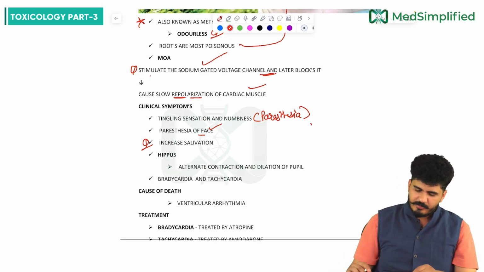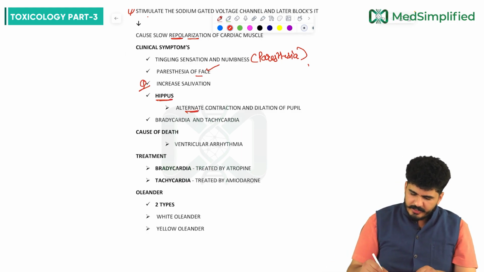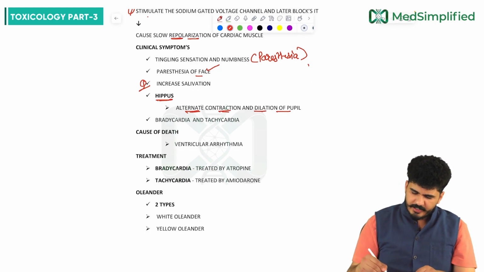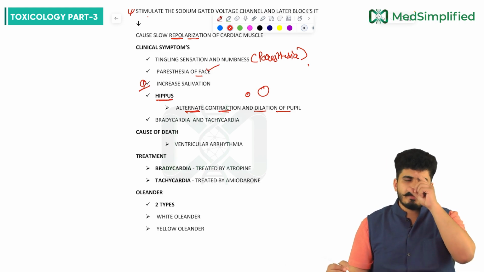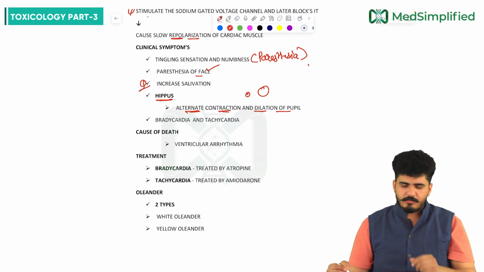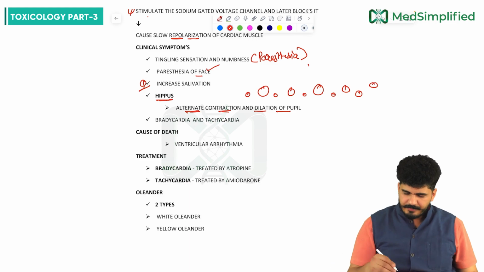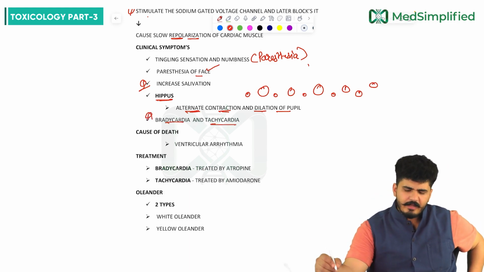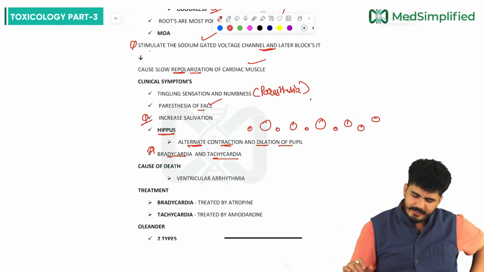It's just a mnemonic. Then hippus. What is hippus? Alternate contraction and dilatation of the pupil. Small, big, small, big, like this. Alternate contraction and dilatation of the pupil. Then bradycardia and tachycardia both can happen. Both can happen. Brady and tachy both.